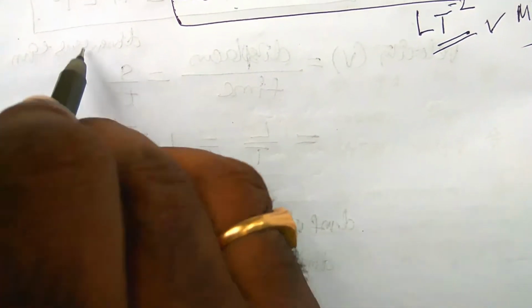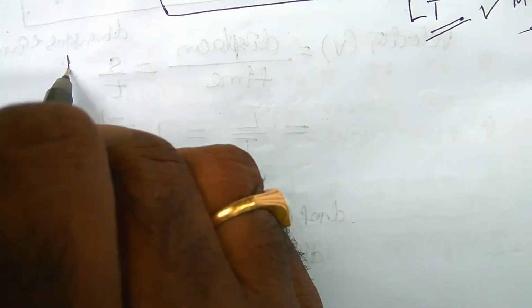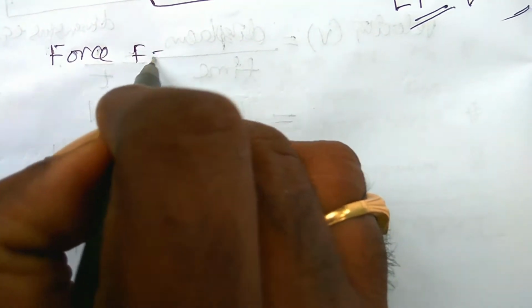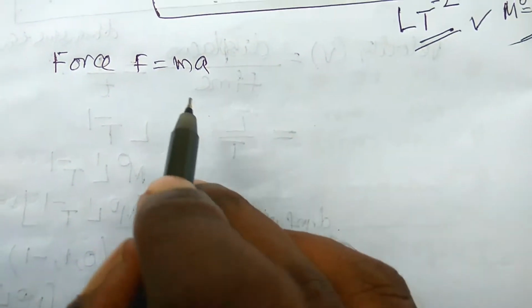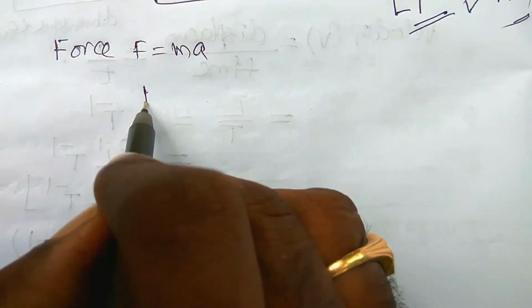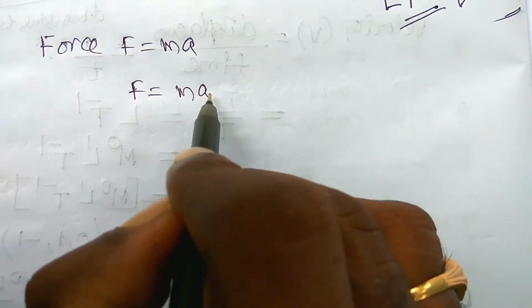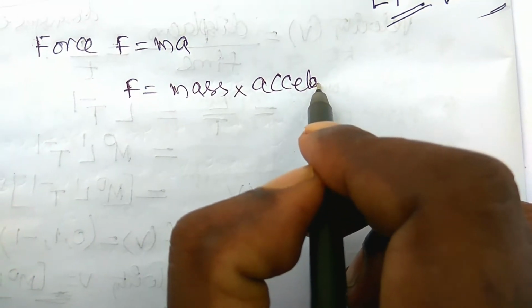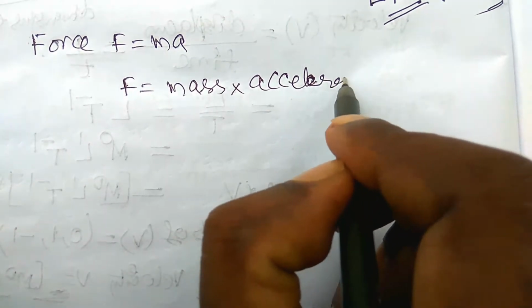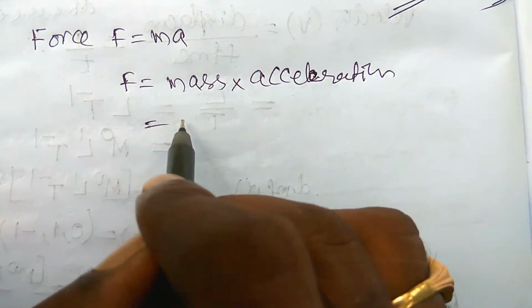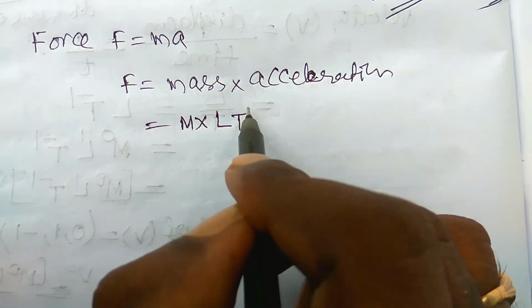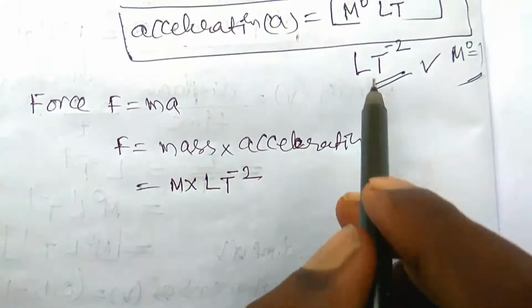And now you can write the dimensional formula for the force. Force F is equal to ma, mass into acceleration. Already you know the dimensional formula for the acceleration. It is mass capital M, and acceleration is L t minus 2.